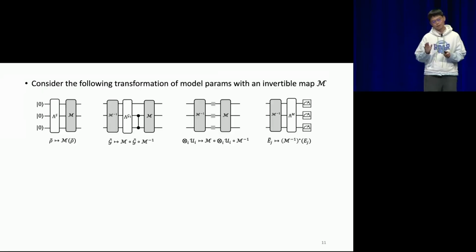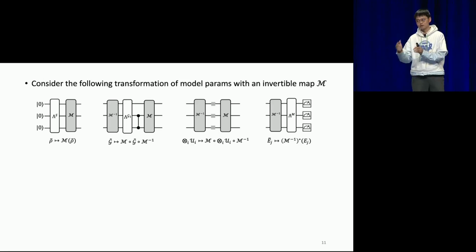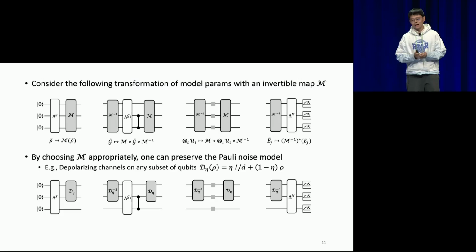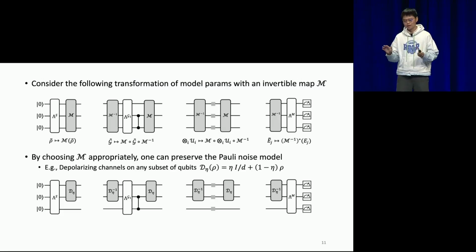Consider that now we have some invertible linear map denoted by M, and we try to use this map M to act on the Pauli noise model I just defined. I act M on all the initial states I prepare. I act M inverse before all the measurements I do, and I conjugate all the multi-qubit and single-qubit gates by M inverse and M. And after this transformation, I get a new set of initial states, gates, and measurements. Here, if you choose this map M appropriately, you can actually preserve all the assumptions of a Pauli noise model.